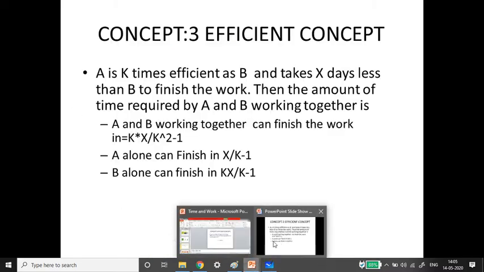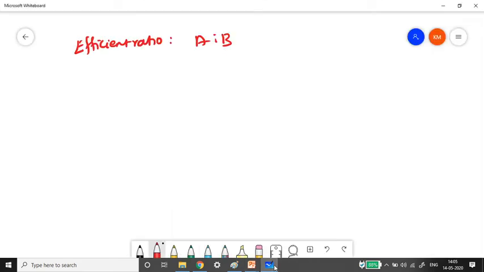Now let us write the efficiency ratio, that is A to B. What they have said is A is K times as efficient as B. So the efficiency ratio will be K to 1. If A does K amount of job, then B does only 1 amount of job.